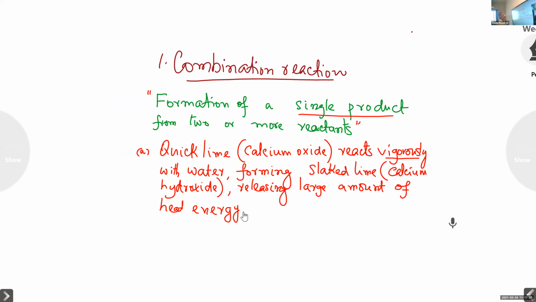Or what happens when quicklime reacts with water? And what is our answer? Quicklime reacts vigorously with water, forming slaked lime, releasing large amount of heat energy. Large amount of heat is released.